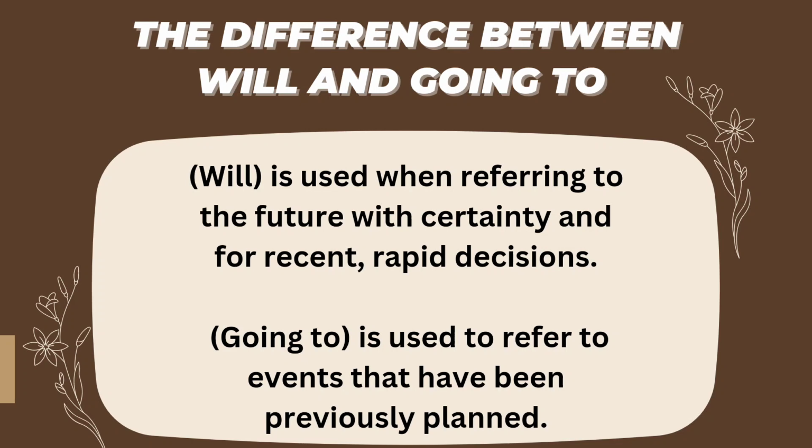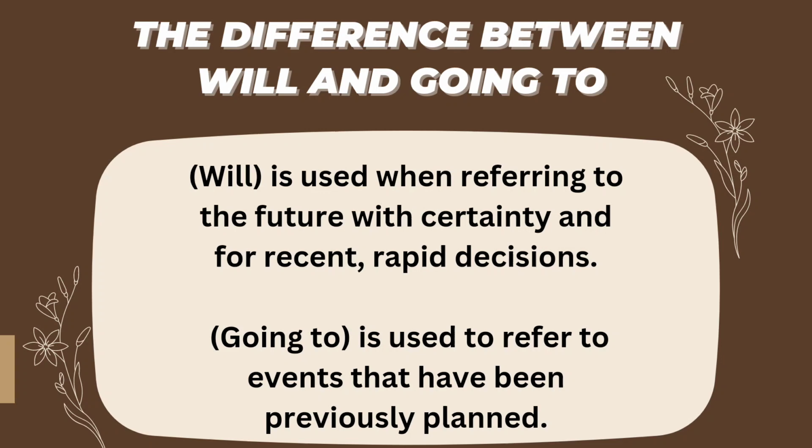Okay, going to is used to refer to events that have been previously planned or something is about to happen. For example, they are going to get married next year or next month. This means that they have planned for this marriage. Okay, and also like watch out, it's going to fall on you. Here I'm warning someone that something is going to happen, something is going to fall on him.